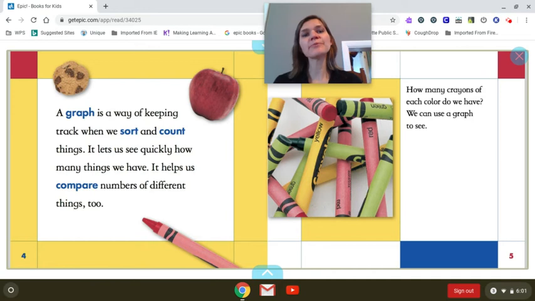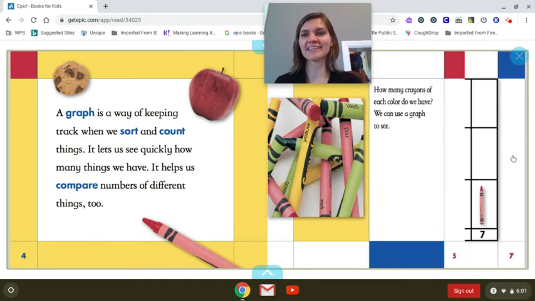A graph is a way of keeping track when we sort and count things. It lets us see quickly how many things we have. It helps us compare numbers of different things too. Like how many crayons of each color do we have? Let's use a graph to see.